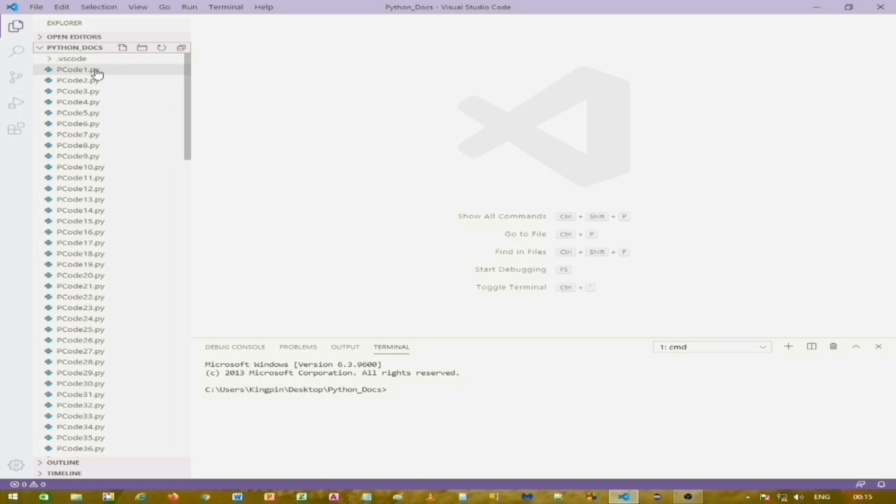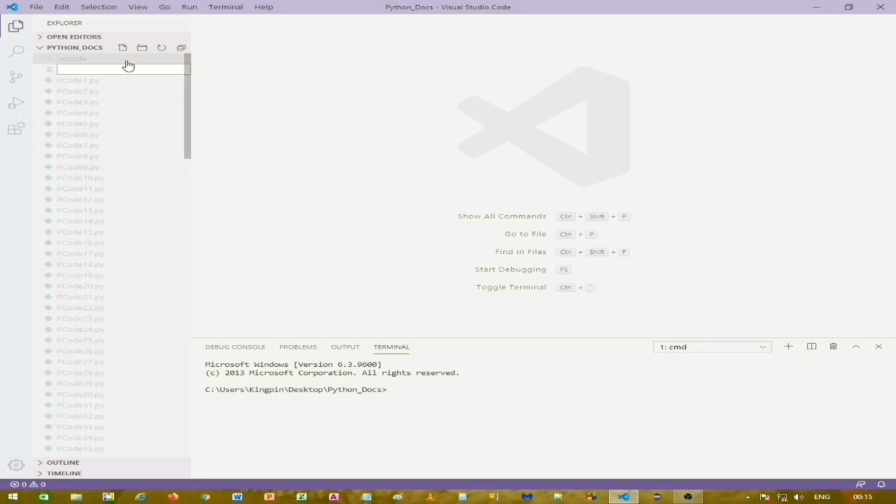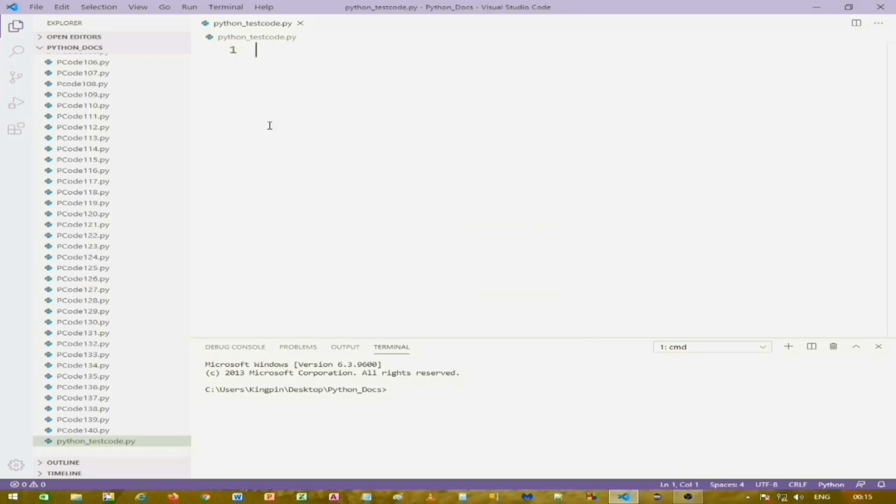I'll go to the folder Python docs, and over here I'll create a new file named python_testcode.py. So you can see the file name and the file location.